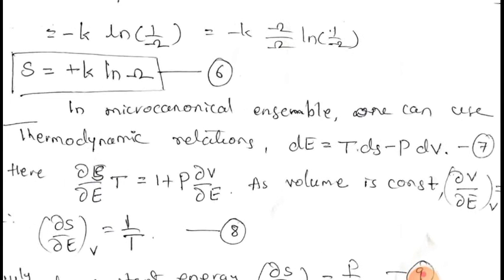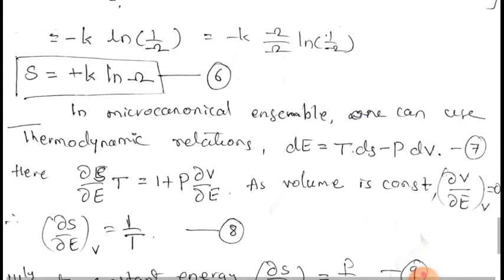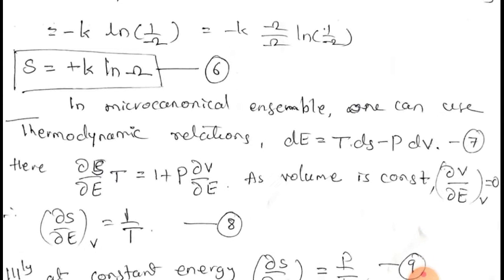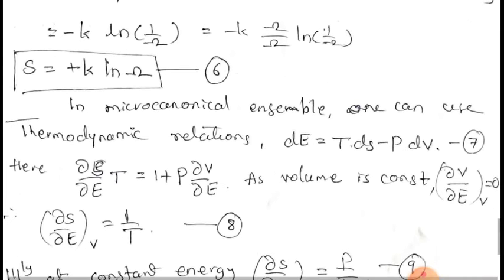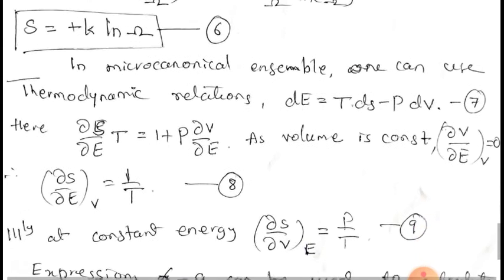In a microcanonical ensemble, we can also use the concepts of canonical ensemble, because it is a part of the canonical ensemble. From thermodynamic relations we know dE is equal to T dS minus P dV, where T is a constant temperature and P is the pressure of the system.